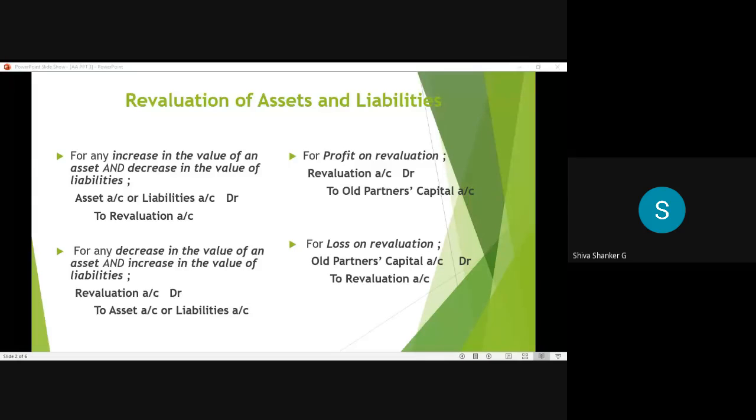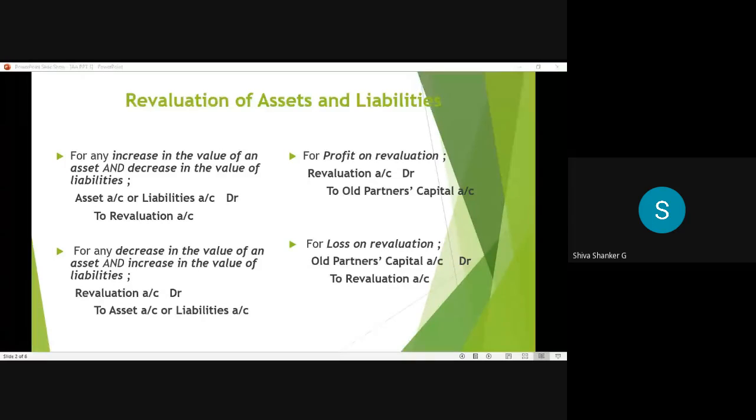So what is the entry for profit on revaluation? Revaluation account debtor to old partners capital account. So dear students, remember this profit on revaluation belongs to old partners only. There is no share to the new partner. So that's why we only credit old partners capital account. Okay.